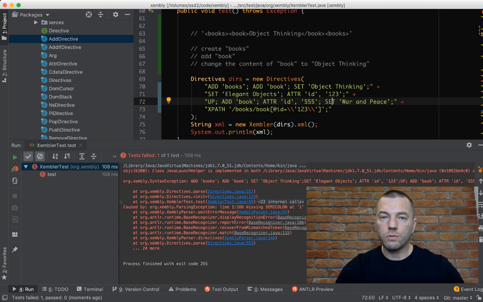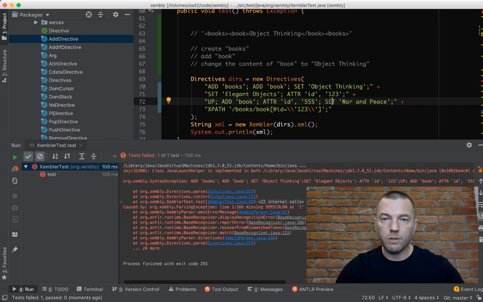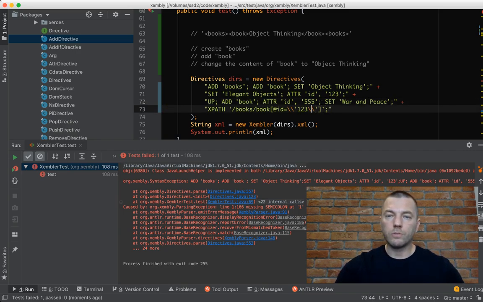Something is wrong. It says syntax exception, missing semicolon. So it didn't find a semicolon somewhere. I guess the problem is with this 123. Let's just make it easier this way.